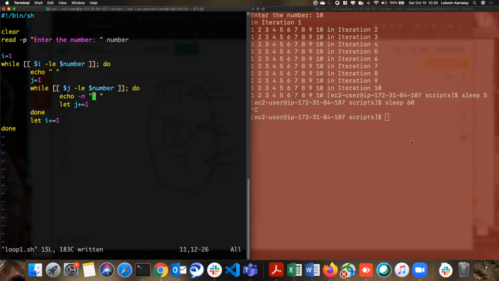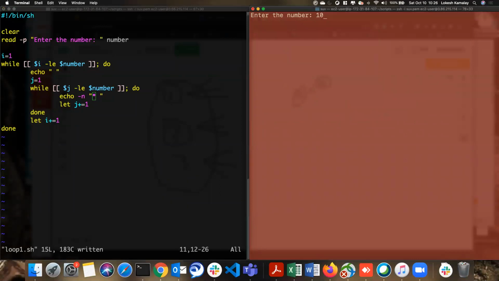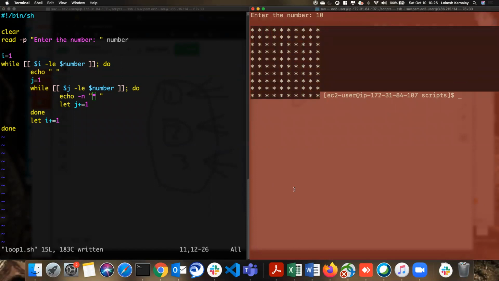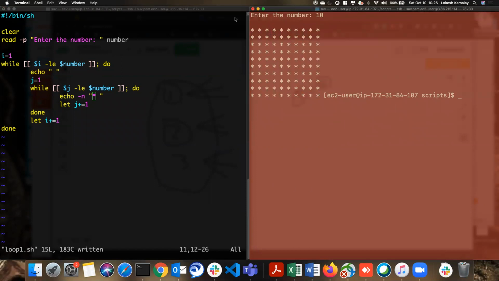Okay, now let's see what happens. Now I say 10. See, I'm now printing a square. Each line has stars 10 times, for 10 lines.